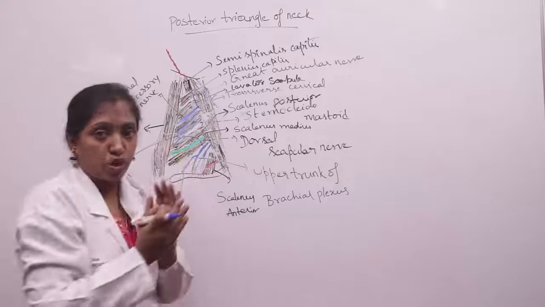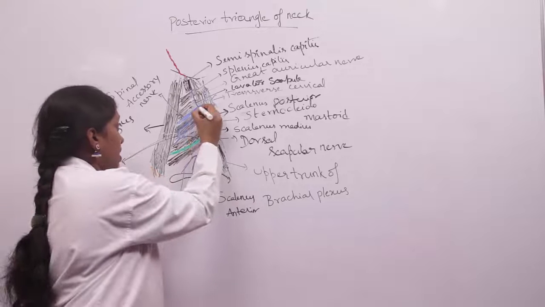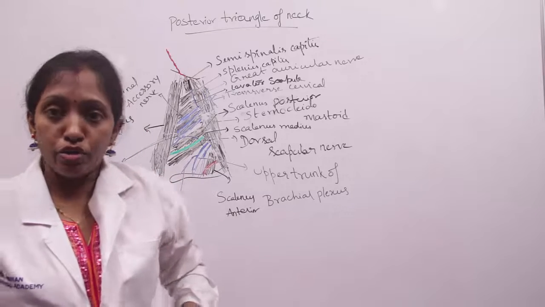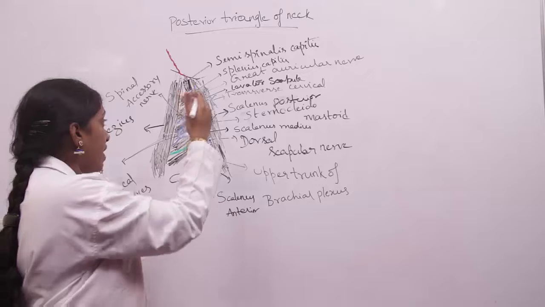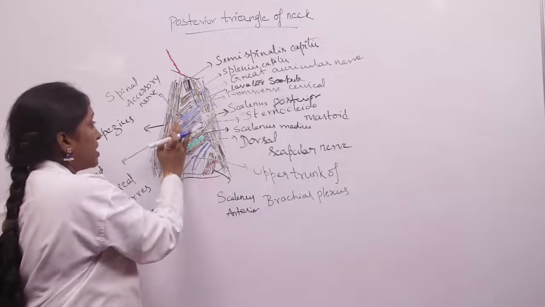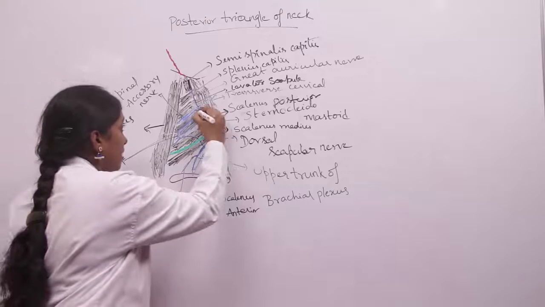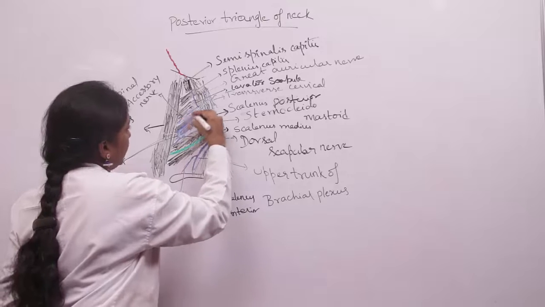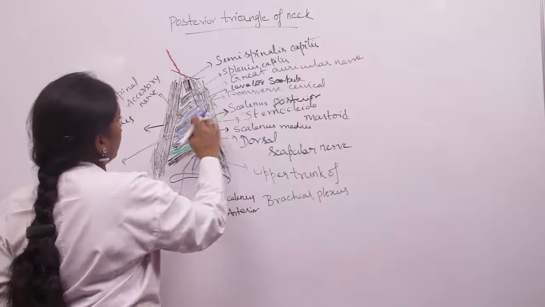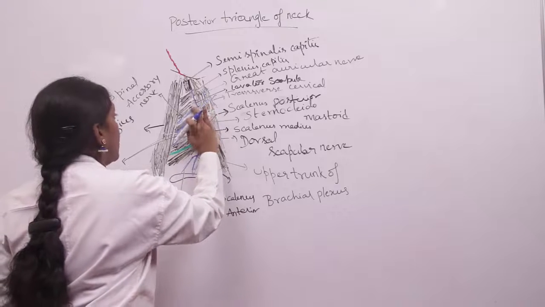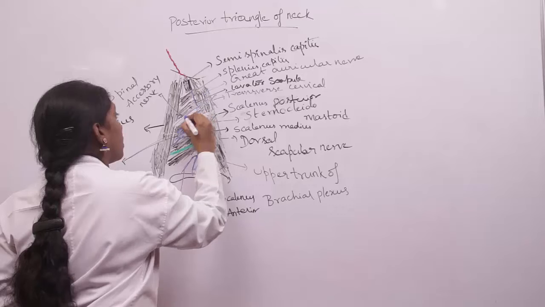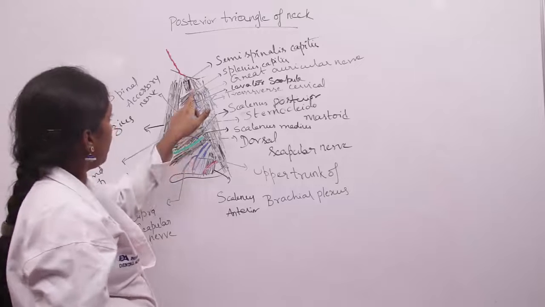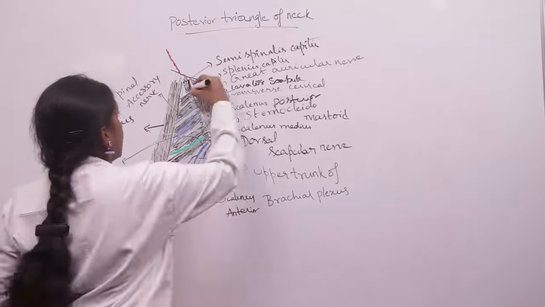So coming to the contents of the occipital triangle, first is the spinal accessory nerve. The spinal accessory nerve appears at the midpoint of the posterior border of sternocleidomastoid, and it runs backwards and downwards and disappears beneath the trapezius muscle. This spinal part of the accessory nerve is hooked by the lesser occipital nerve.